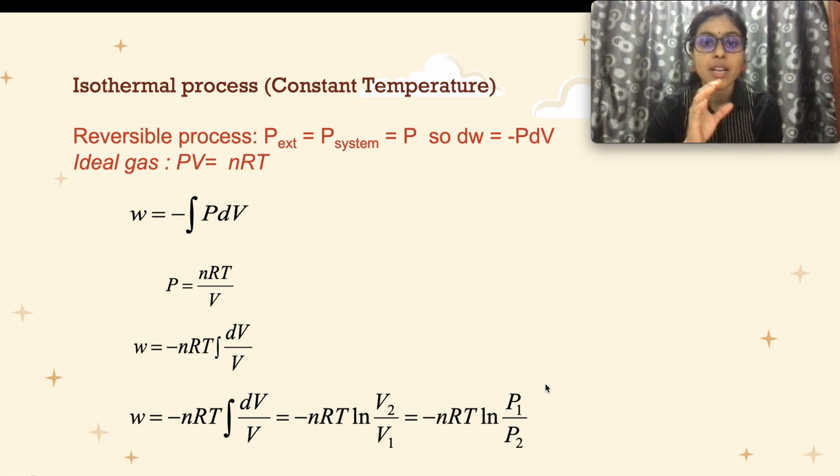In a question, when V1 and V2 are stated but pressure is not given, then you have to use this formula. When in another question for this isothermal process, volume is not stated but only the pressure is given, then you have to use this formula. So it depends on the question, on what information they have given to you, what formula you have to use.